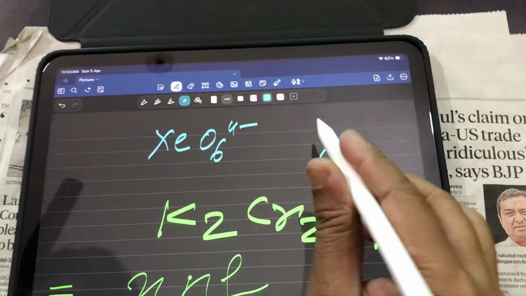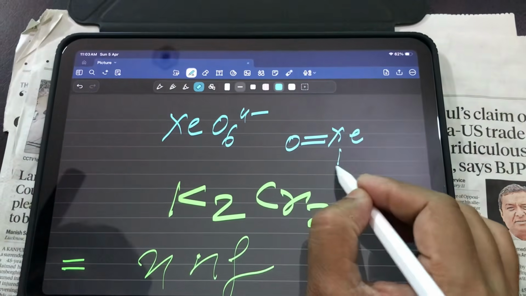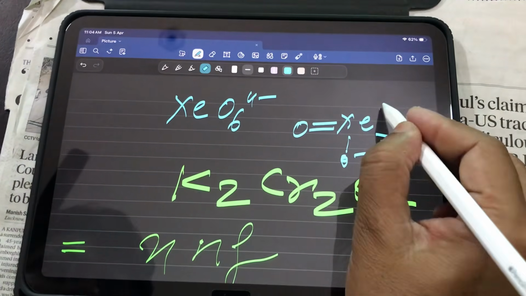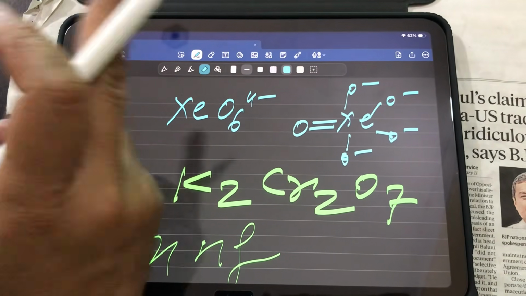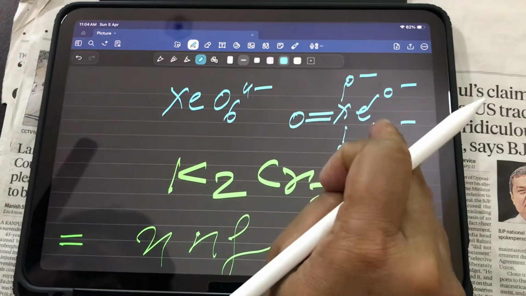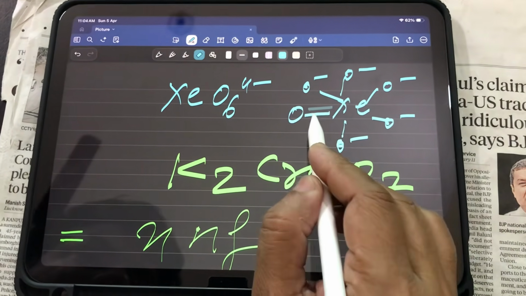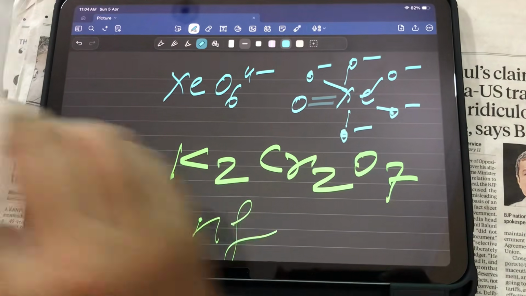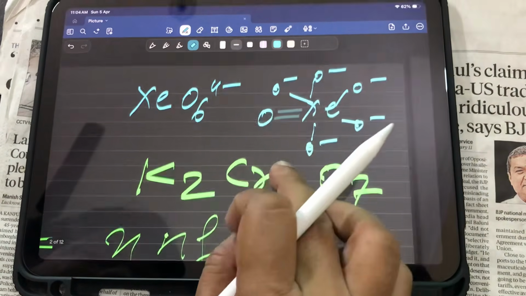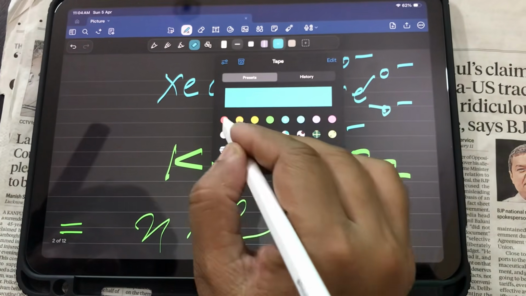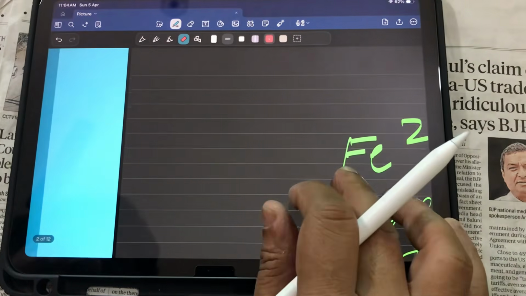If I am drawing like this, double bond O, O negative, O negative, O negative, and O negative. How many bonds have I drawn? 4 negative and 6. 1, 2, 3, 4, 5, and one more, 6. And let me check the valency. 1, 2, 3, 4, 5, 6, 7. It is coming 7. And how many negative? 1, 2, 3, 4, 5. So it's wrong, bhaiya, it's wrong. So in the examination, you will be in panic. So always take care of it.